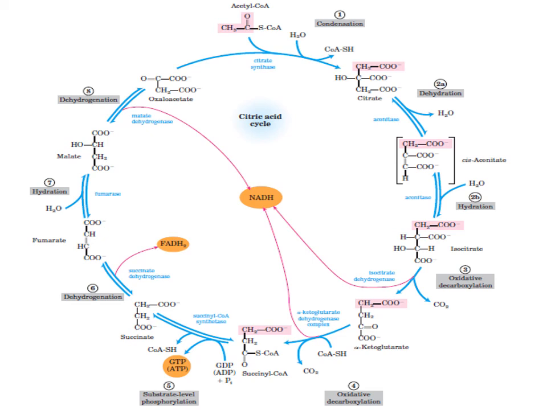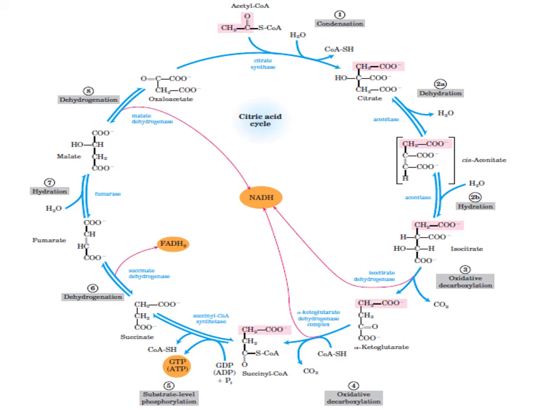The next step is conversion of fumarate to malate in the presence of enzyme fumarase through a hydration reaction using a water molecule. And the next step is conversion of malate to oxaloacetate. It is also a reversible reaction in the presence of malate dehydrogenase.